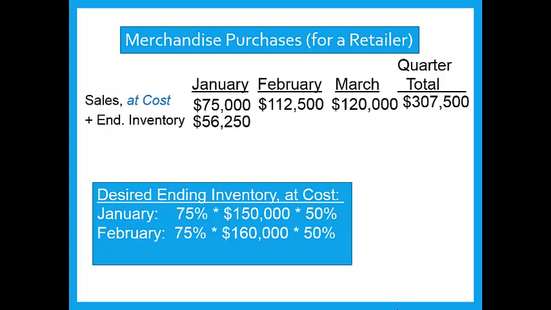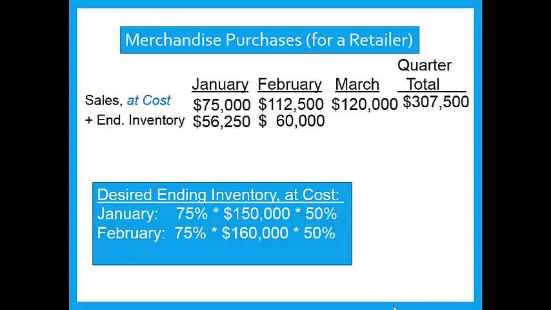For February, we want to end with half of what we need for March's sales. We expect to sell $160,000 in March at cost. That's $120,000, and we want half of that. So we want to end with $60,000 of inventory in February.